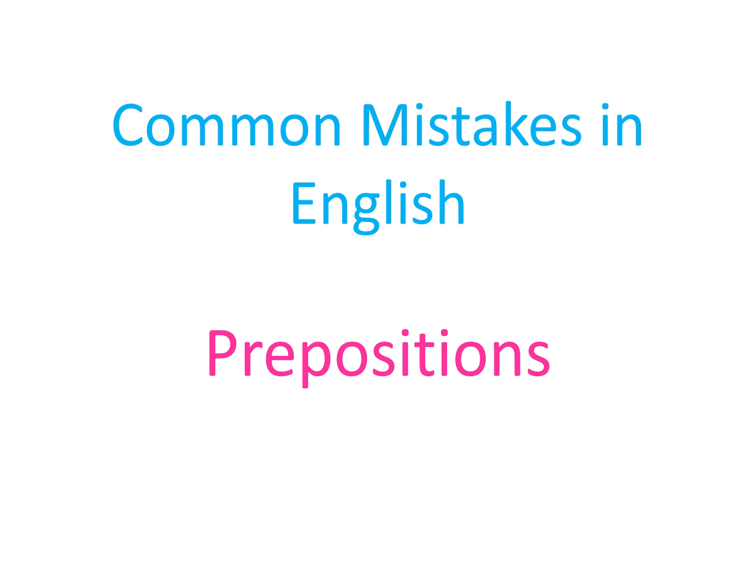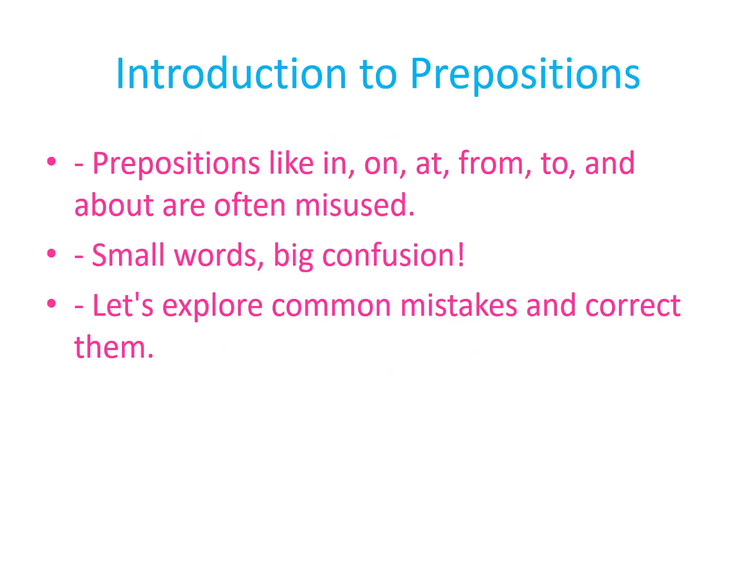Common mistakes in English. Prepositions. Welcome to this chapter, Prepositions, those small words that can cause big confusion. Prepositions like in, on, at, from, to, and about are often used incorrectly by English learners. Let's look at some classic examples.